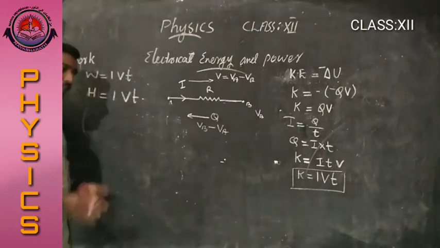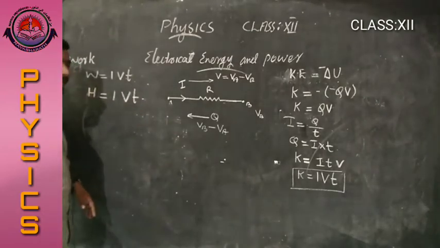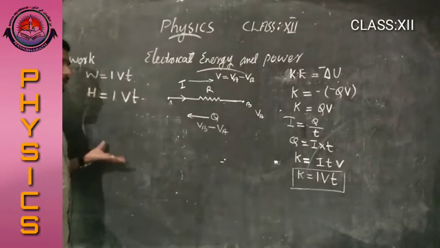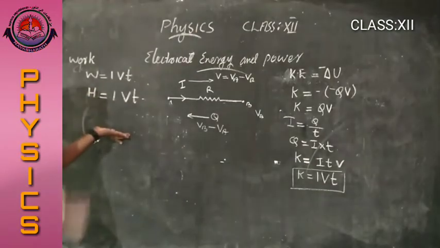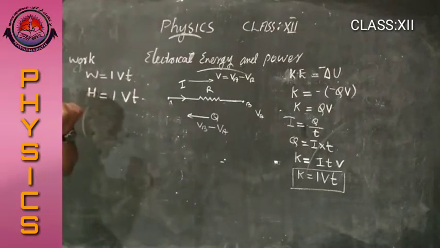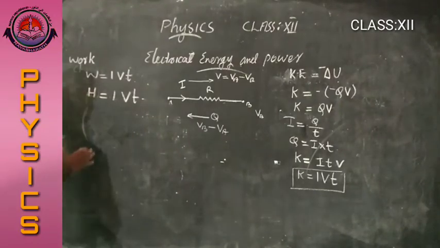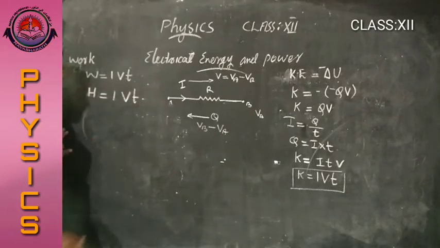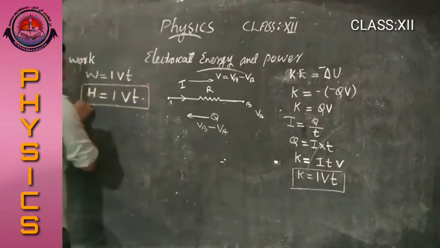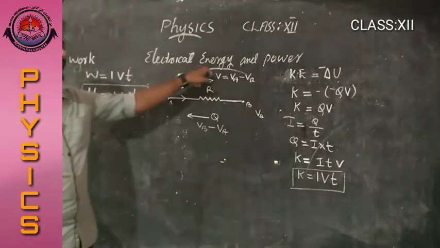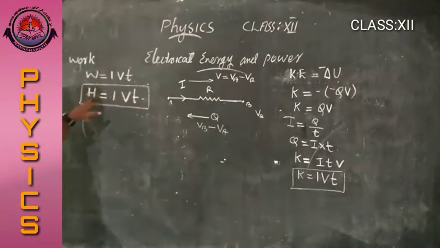If there is no collision, then the kinetic energy K equals IVT, the work done is equal to IVT. Similarly, if the electrons are colliding with each other, then that work done is considered as heat energy. Okay, heat energy. What is the effect of this electrical energy? Heat energy.